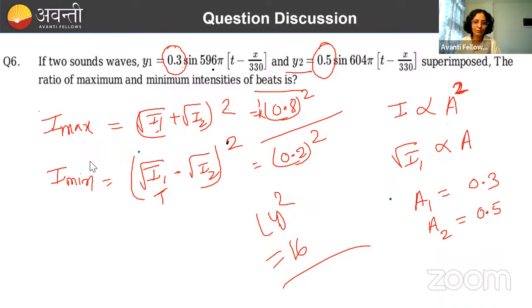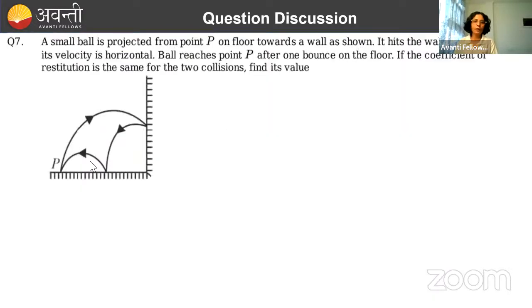Done. And question was so easy. You only needed to remember the formula, and this was your formula, right? Now let's come back to this question. Again, this question was very much easy. You know, if such kind of questions are coming now, you should not miss it. So read the question carefully.